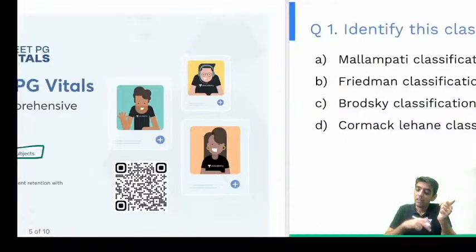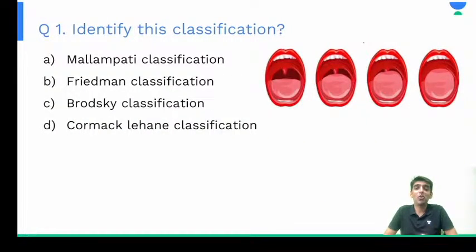All right. So yes, the first question on your screen, right? Identify this classification which is shown on your screen. Write down the answers in the comment section, whether this is Mallampati, whether this is Friedman, whether this is Brodsky, or whether this is Cormack-Lehane classification, right? And at the outset, let me tell you, there might be 2 correct answers for this. Depending upon your feedback, we are going to take up what is the right answer for this.